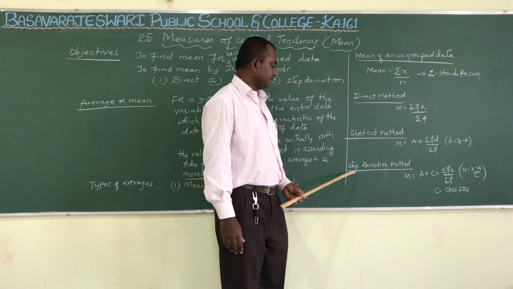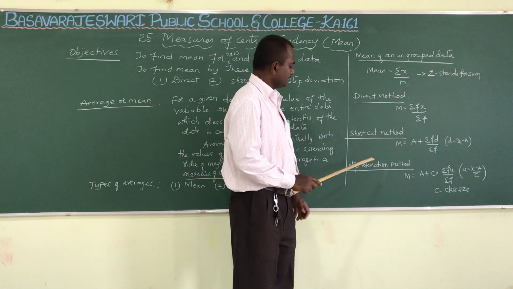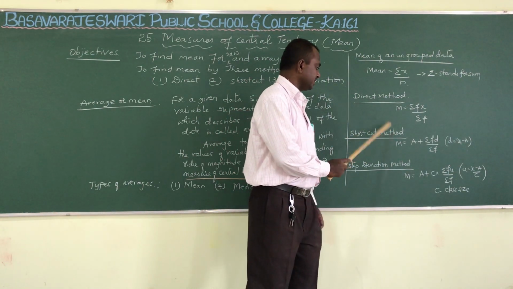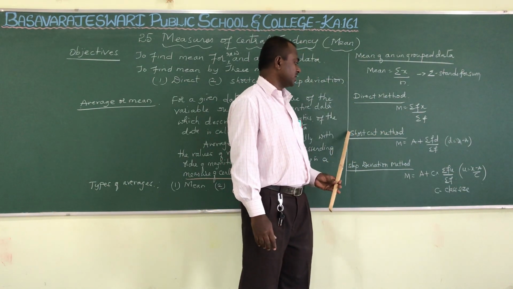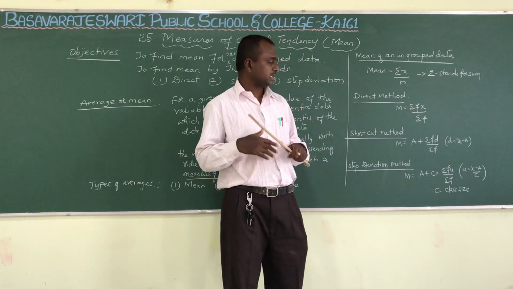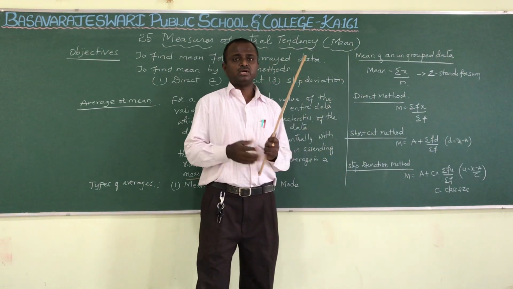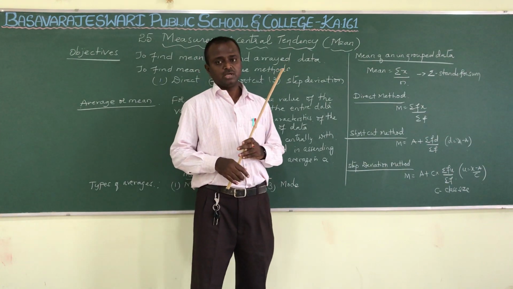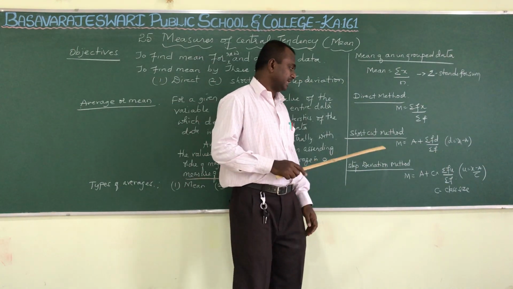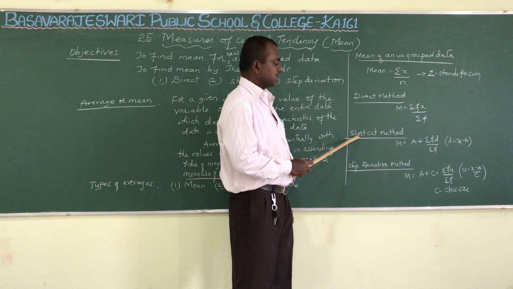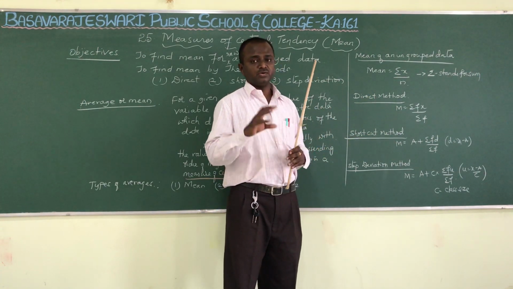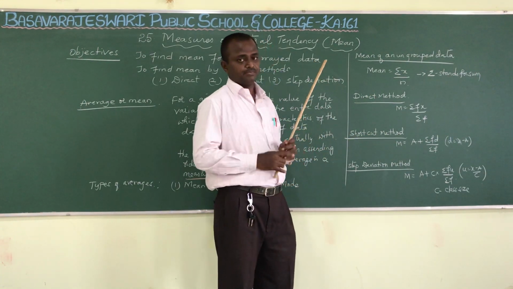One more thing I want to tell about this shortcut method: when numbers are very large, it is very difficult to do division and multiplication. In that case, we use the shortcut method so that we can make the division and multiplication simpler.